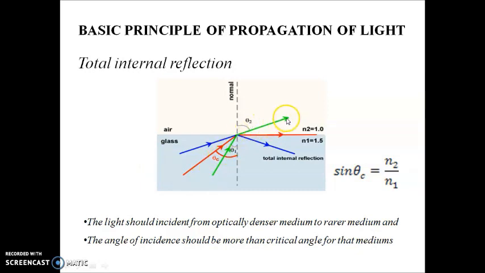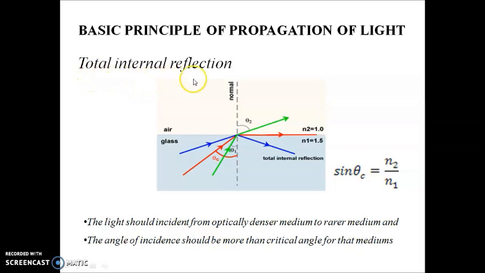With increase of angle of incidence, the refracted ray bends more and more away from the normal. At some particular angle of incidence, say theta c, the refracted ray glides along the boundary surface so that the angle of refraction is 90 degrees. At an angle greater than theta c, there are no refracted rays, but all rays are reflected back into the denser medium. The phenomenon in which light is totally reflected from the interface of the denser medium to rarer medium is known as total internal reflection.